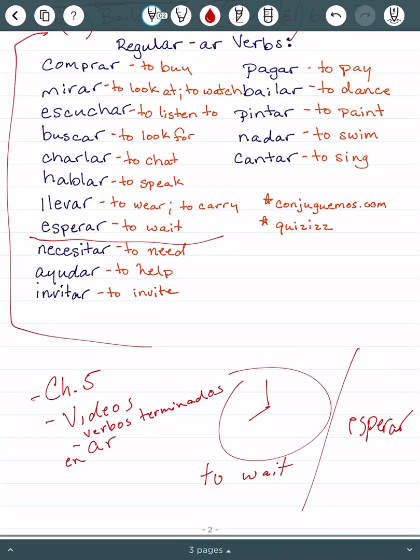So, you can do that. Also, if you will search on YouTube Spanish regular AR verbs, there are songs, there are people explaining it, there are tons of resources.